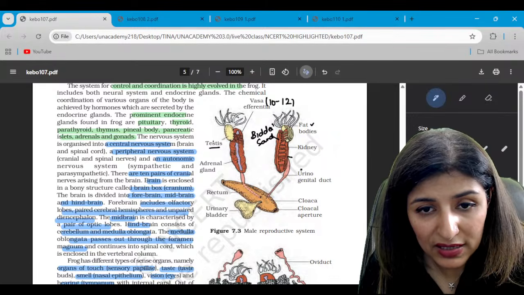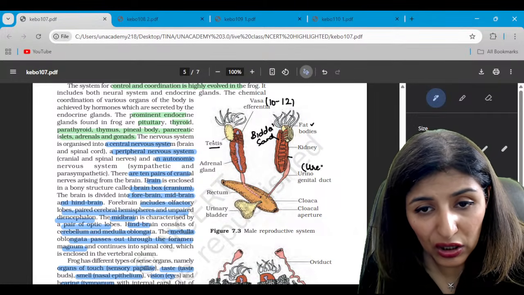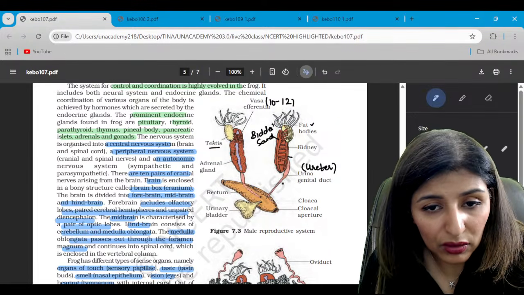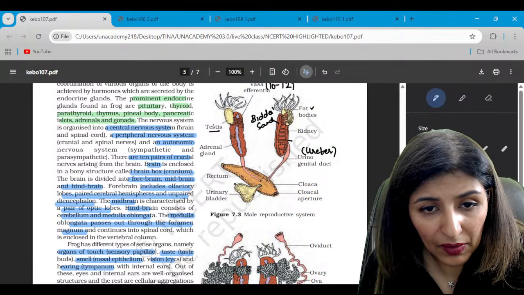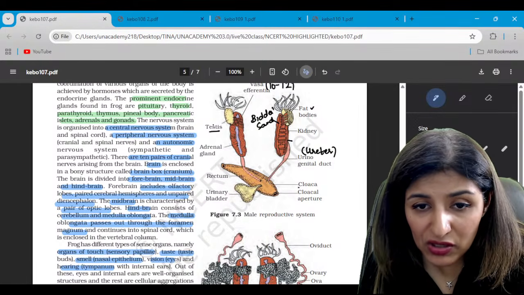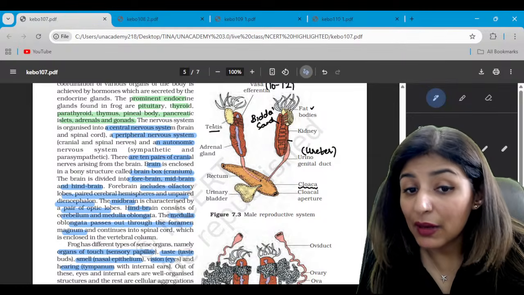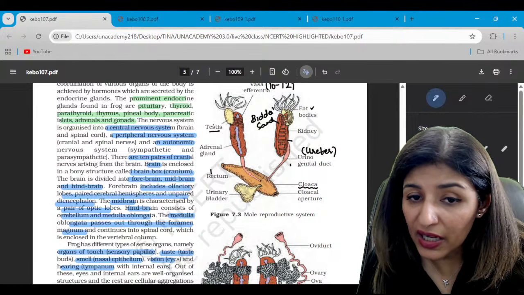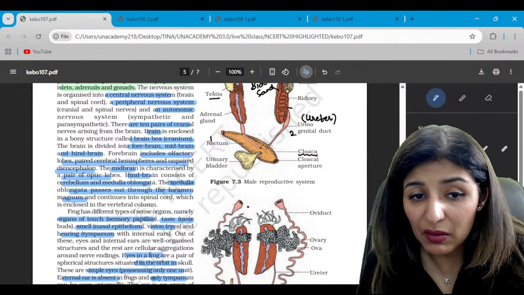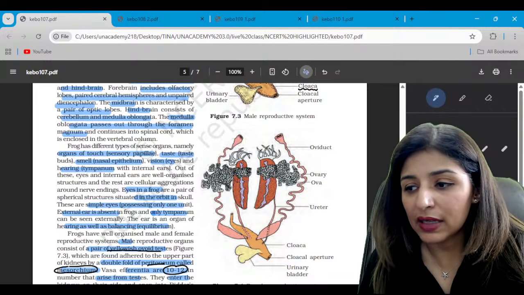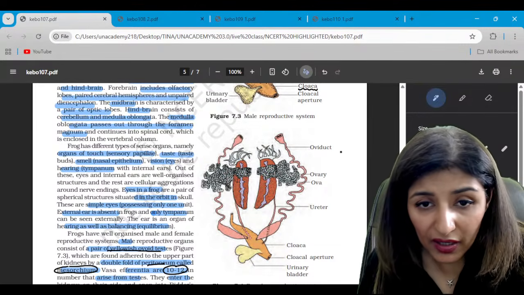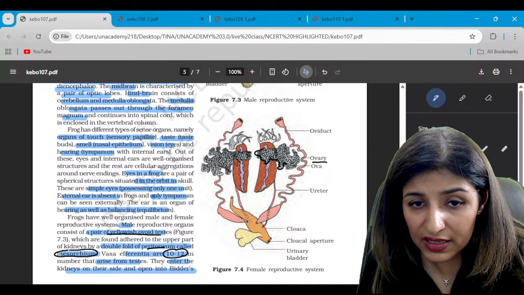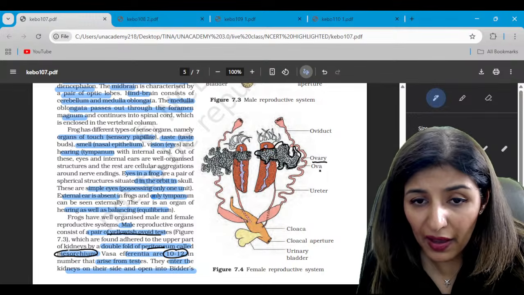And from here will arise the urinogenital duct, also known as the ureter. So sperms will be carried outside through this. Are we clear? And they open in this common chamber known as a cloaca. Well, in males, there is no separate reproductive opening, right? So there is just rectum and urinogenital duct which will open in the cloaca. While in case of females, guys, urinary and excretory structures are totally separate, right? So see, these irregular structures are the ovaries, and they are packed with many ova.